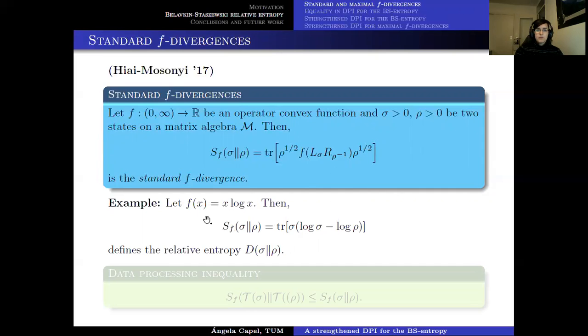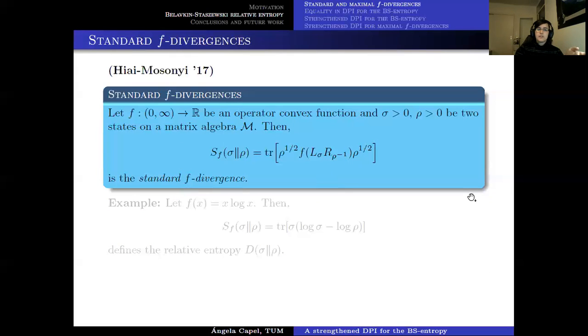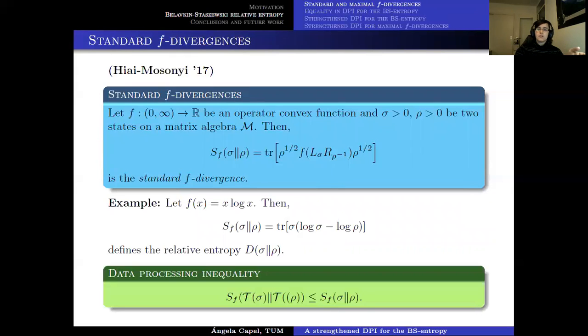So in particular, when we consider f to be x log x, we obtain back the relative entropy. So this is why standard f-divergences are nothing but a generalization of relative entropies. And since the relative entropy, we knew, satisfies the data processing inequality, actually what we can see is that any standard f-divergence satisfies a data processing inequality.